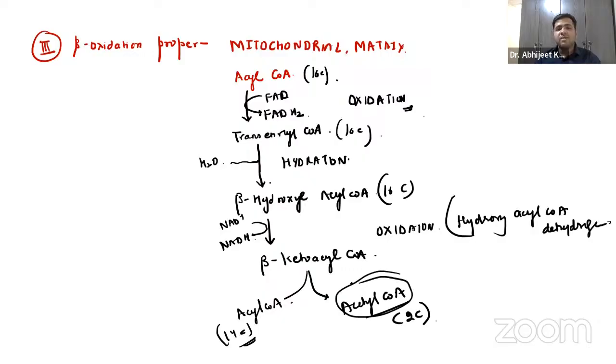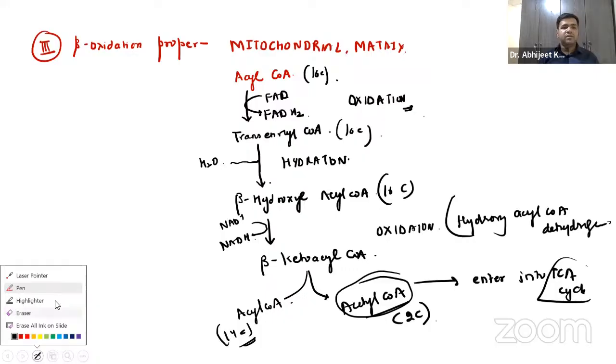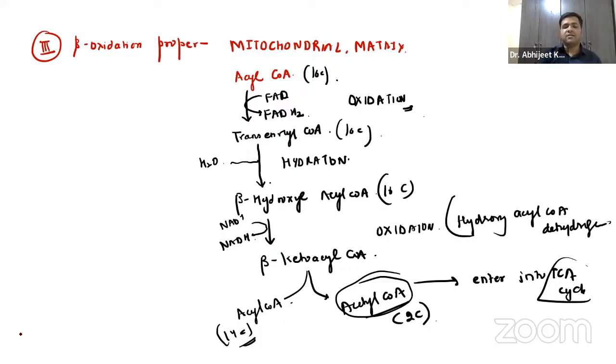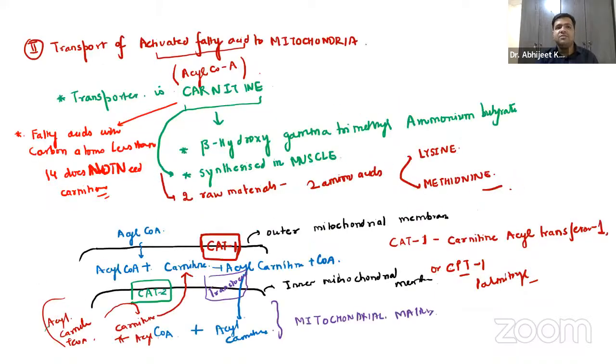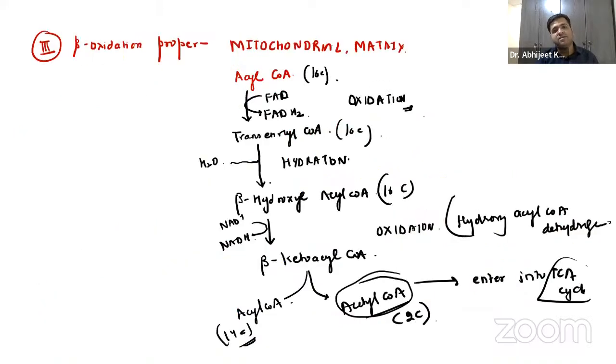Now, this acetyl coenzyme A, which is released, will enter into the TCA cycle. And you guys already know in one TCA cycle, how much is the net gain of ATP? It is 10, right? So that is something you have to remember. Over here, let us try to calculate the energetics. This is how you have to remember, right? Firstly, the activation, the transport, and the beta oxidation proper.